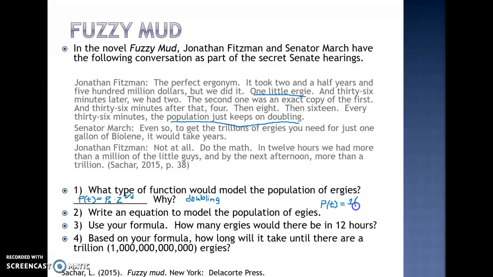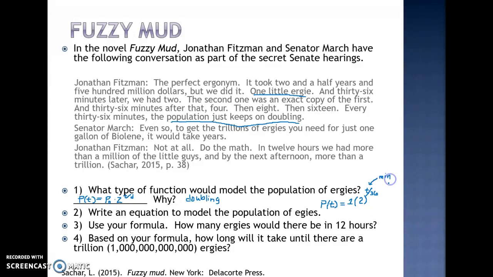Now I like to use parentheses here because if I don't write that parentheses, the starting population and the 2 look like they should go together. So my parentheses symbolize multiplication. The population doubled. So that's my 2. And the time that it took to double, well, that will depend on what time I'm asked about. But every time, the doubling time is 36 minutes. So this model would model the population if I had time up here in minutes.